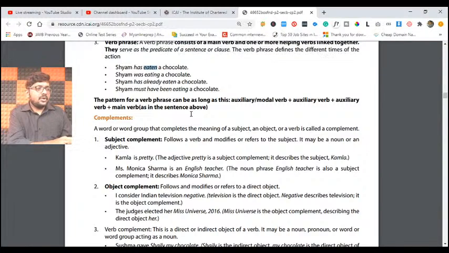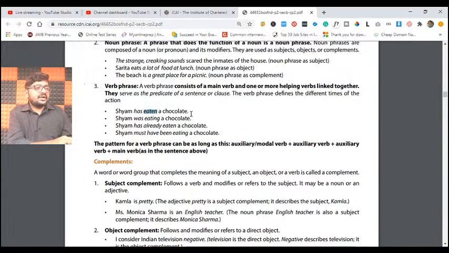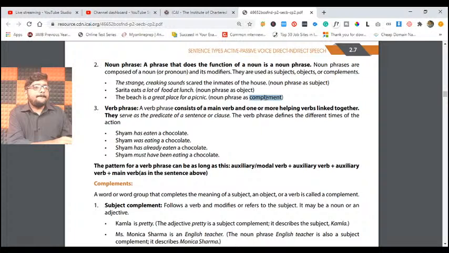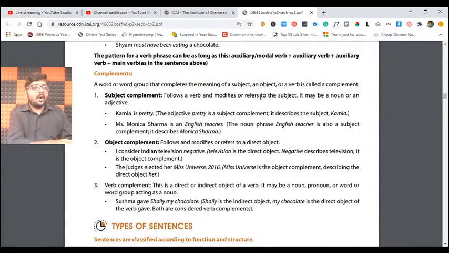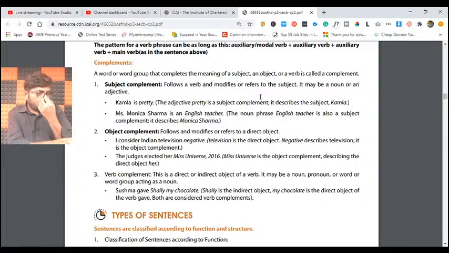Now, here, we have already discussed something called complement. So when we are discussing noun phrase, a complement also can be used. All of you know the basic meaning of a complement. Compliment means, I compliment, you are beautiful. I'm complimenting you. I'm attributing to how you look.